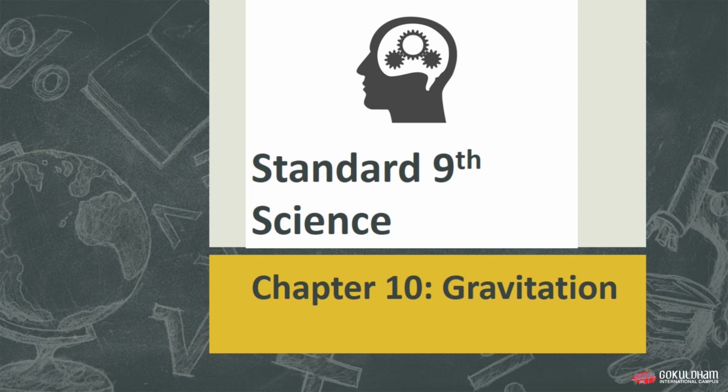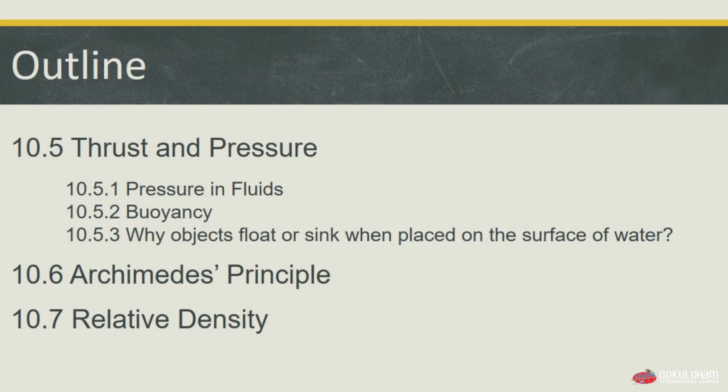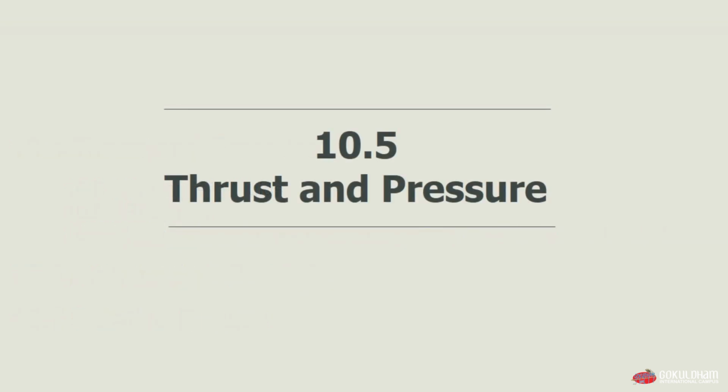Today for Standard 9 Science in Physics portion we are going to continue our chapter 10 which was gravitation. The topics that we are going to discuss today are 10.5 thrust and pressure, which has three subtopics, in which the first one is pressure in fluids, second one is buoyancy, and third one is why objects float or sink when placed on the surface of water. The next topic is 10.6 Archimedes principle, and last one is 10.7, which is relative density. So these are the topics that we are going to discuss in this video. So let's start with topic 10.5, which is thrust and pressure.